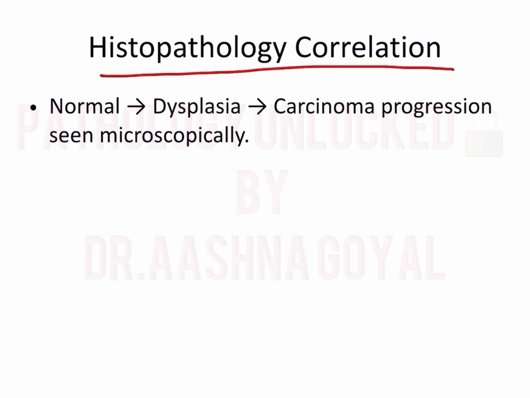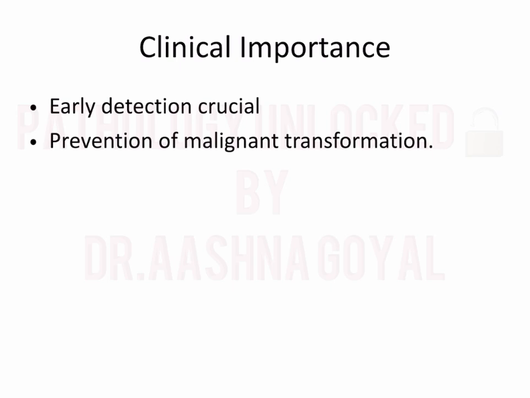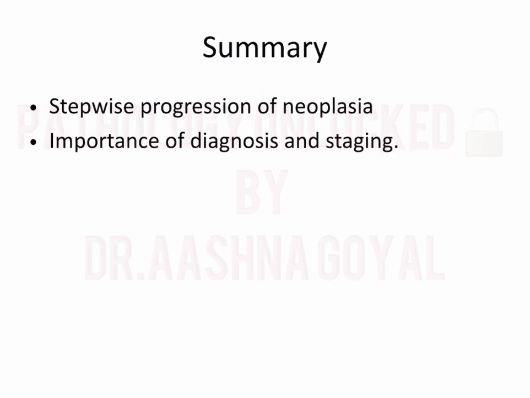What is the histopathological correlation? First of all, it is a normal cell. Then dysplasia occurs. Then it progresses to carcinoma, which is seen microscopically. What is the clinical importance? It is very crucial for early detection and it prevents malignant transformation. If we detect it at the dysplasia stage, it can be treated and it is reversible.